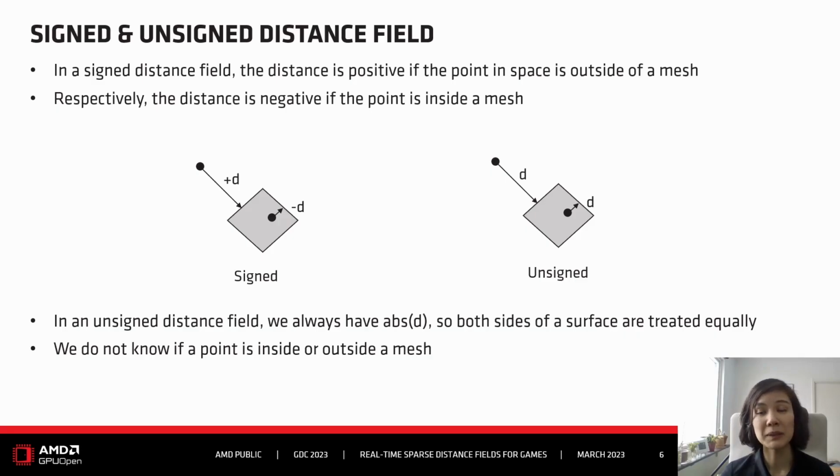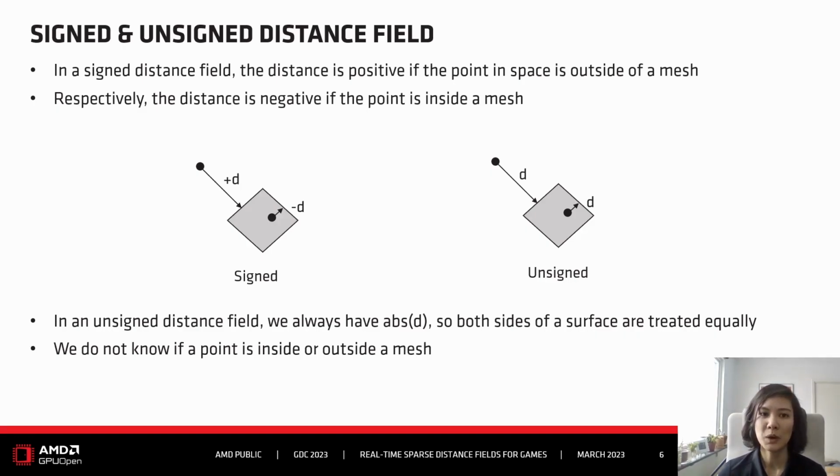And one example would be if you get meshes with holes, because then suddenly it's not clear anymore if the point is inside the mesh or outside the mesh, and what distance should you return, and how you should deal with this. To get rid of this problem altogether, you can use unsigned distance fields because they don't have it. It's just always the absolute distance.